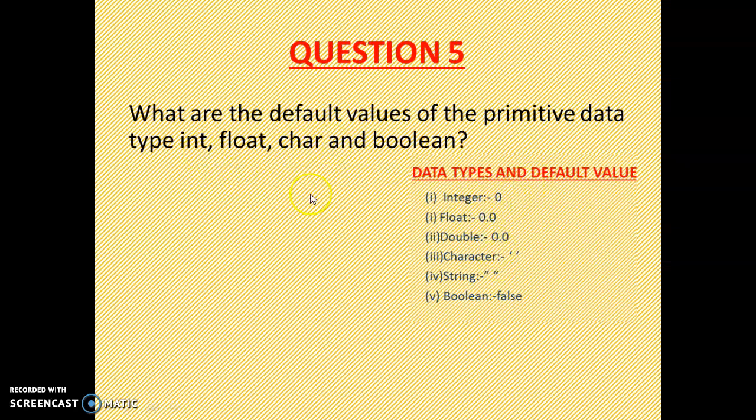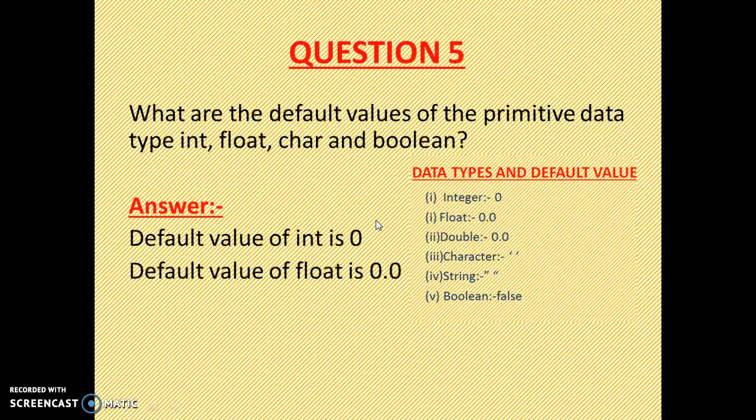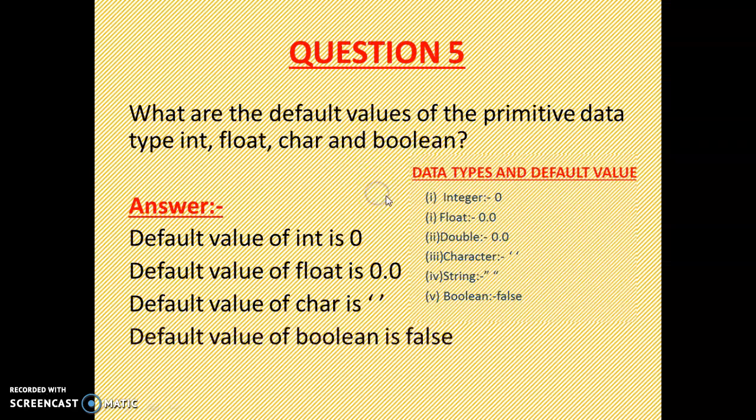First is int. Int default value is 0. Then float default value is 0.0. Then char default value is single quote, and boolean default value is false.